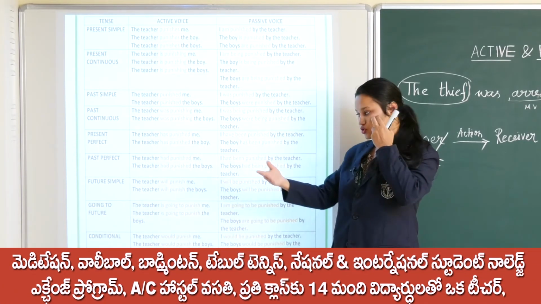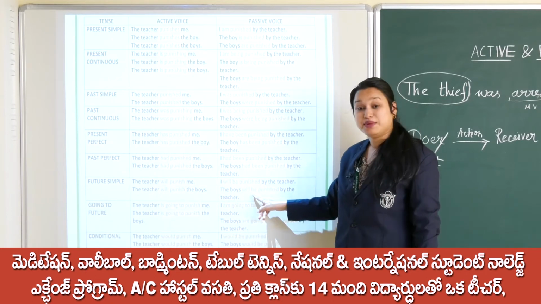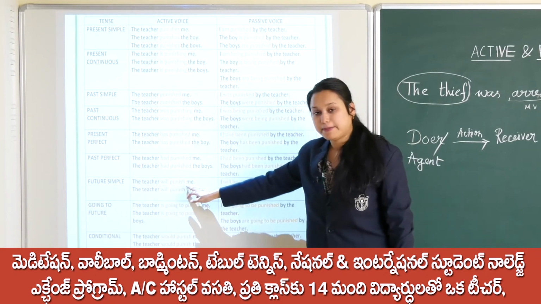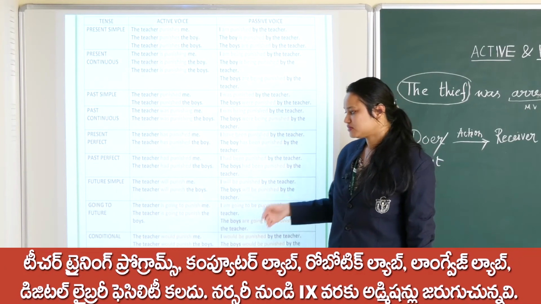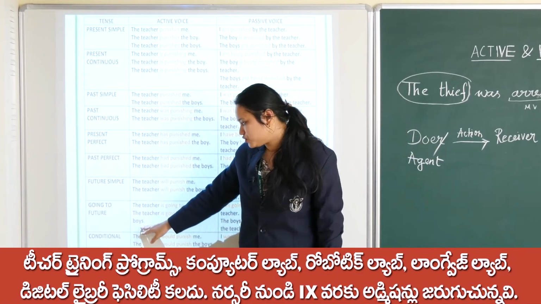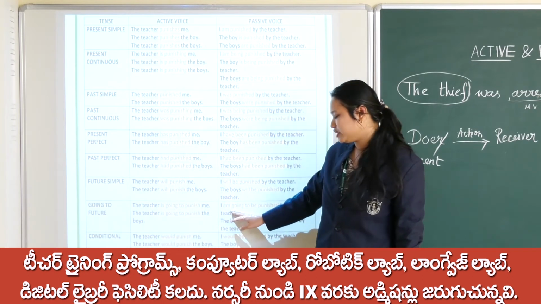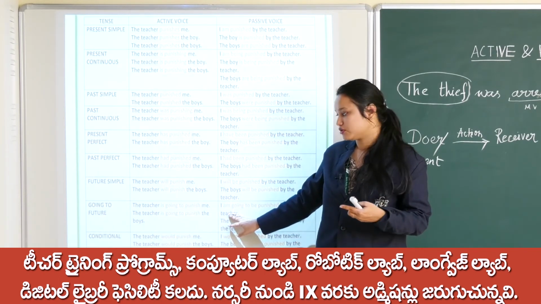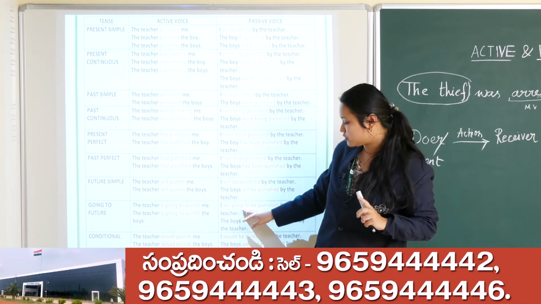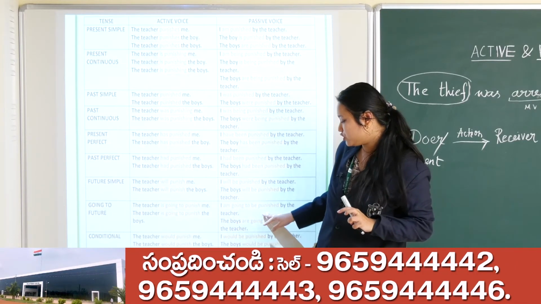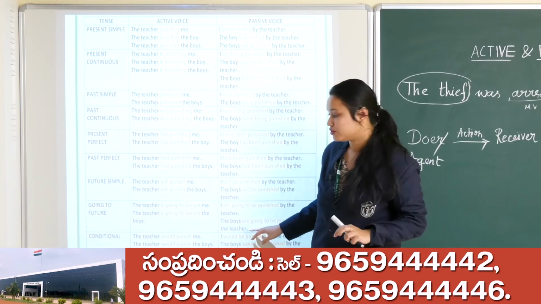I will be punished by the teacher. Going to future, the teacher is going to punish me. I am going to be punished by the teacher, okay.